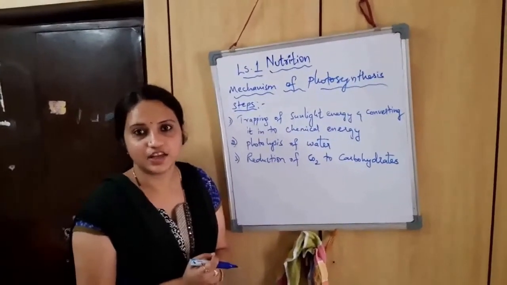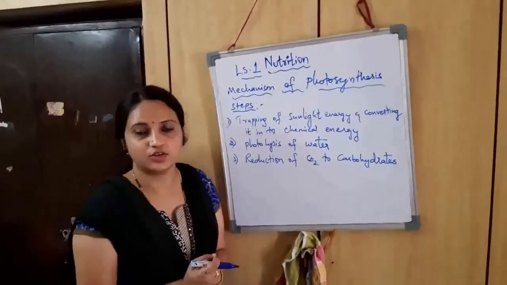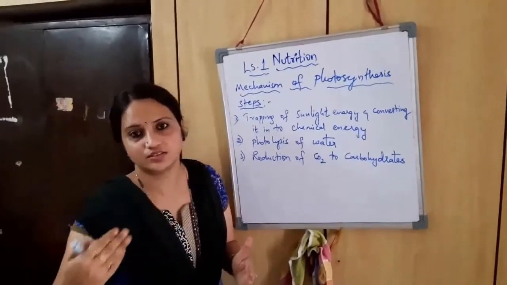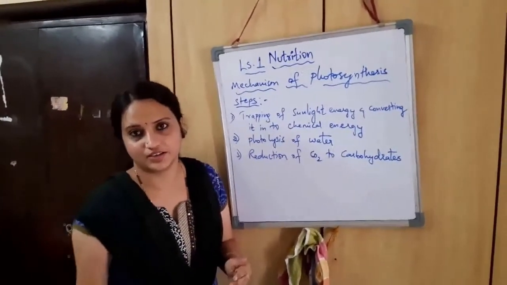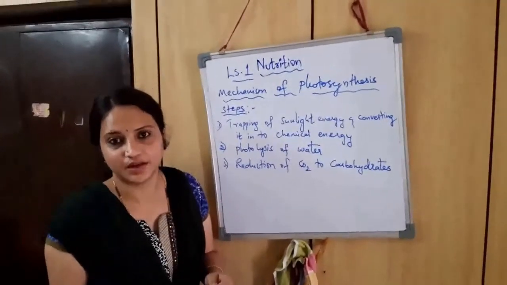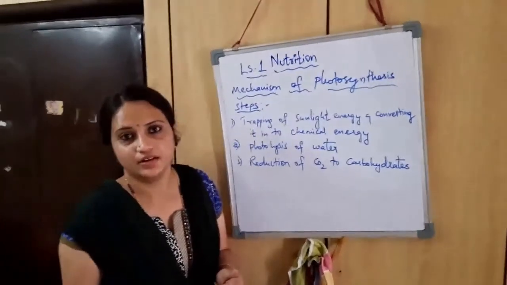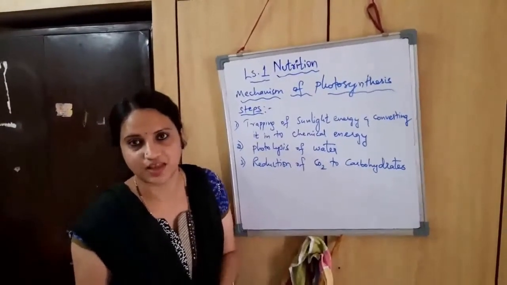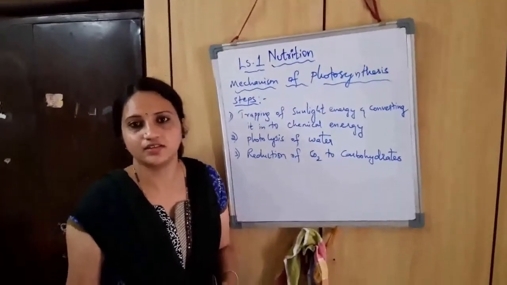In the absence of light also, the continuation part of photosynthesis occurs. Those are called dark reactions. Dark reactions are the other steps of photosynthesis that still take place in the absence of light.